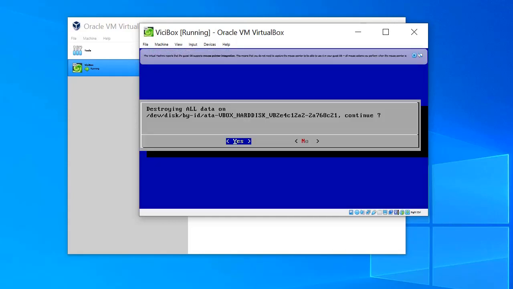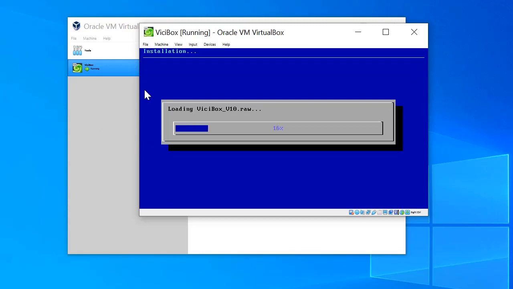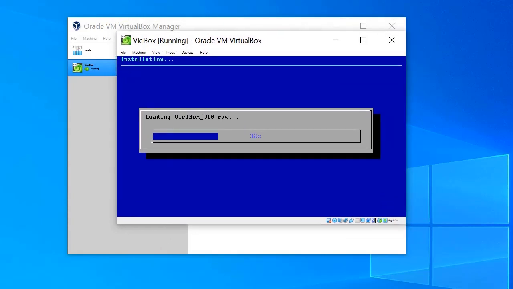This is an automated procedure. We click yes on the warning that if I have anything on my hard disk, everything will be erased. In my case, I don't have anything on my hard disk. It's a brand new virtual machine that I created for this case, and we need to proceed with the step.